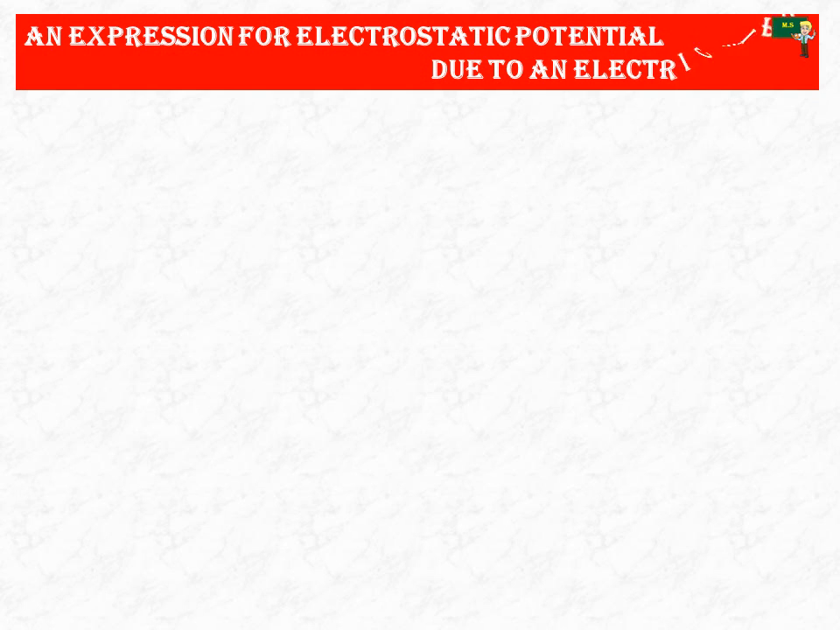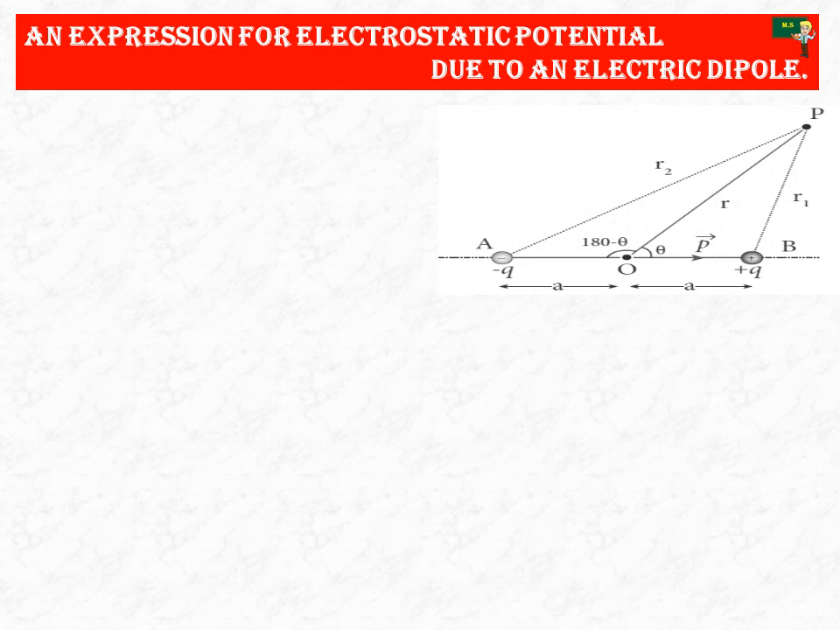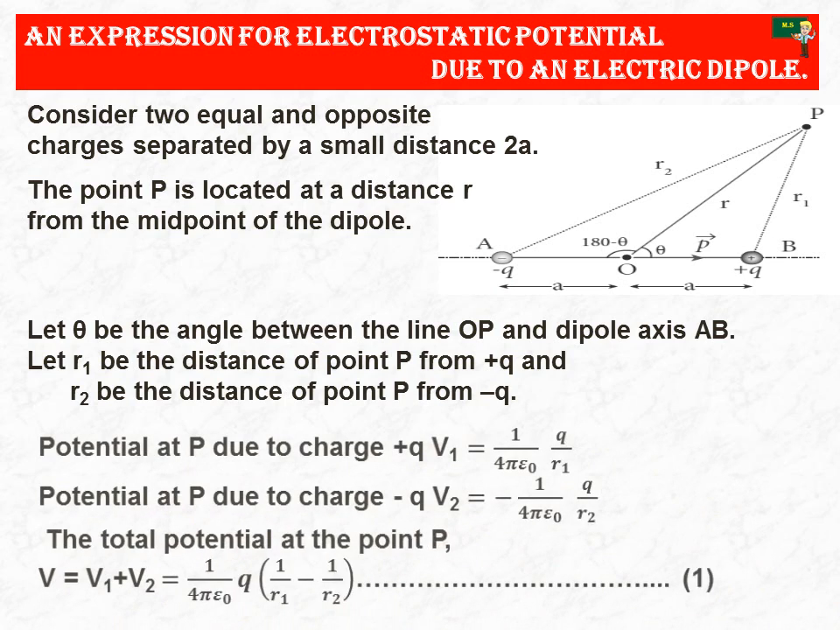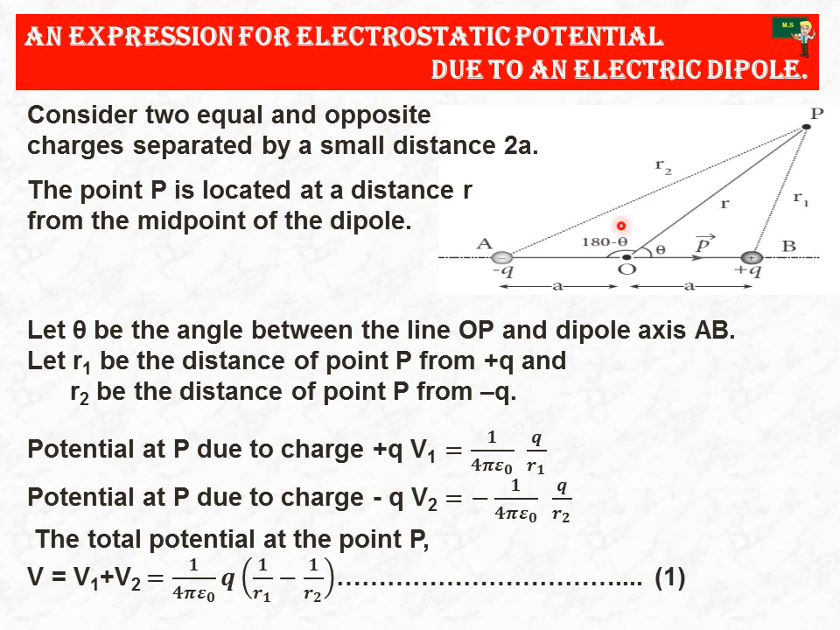Now we are going to see the expression for electrostatic potential due to an electric dipole. Let me show the electric dipole. Consider two equal and opposite charges separated by a small distance 2a. One charge is minus q and another charge is plus q. The distance between A and O is small a, and O and B is small a.